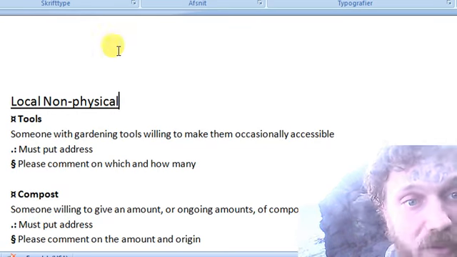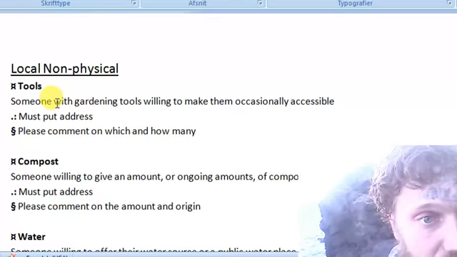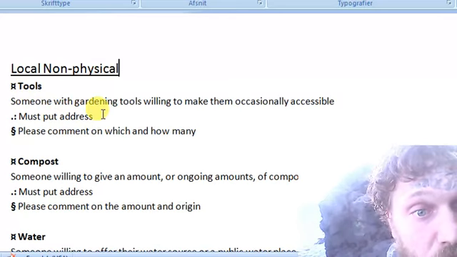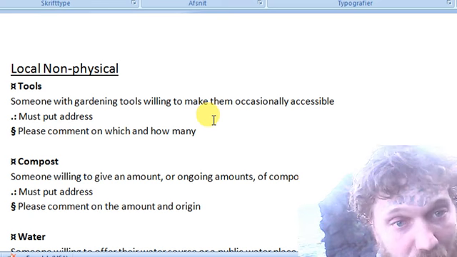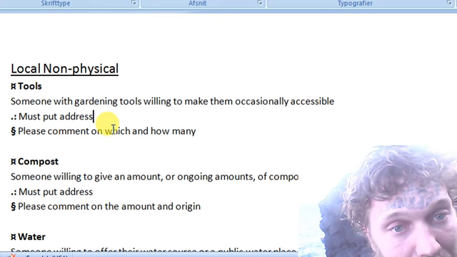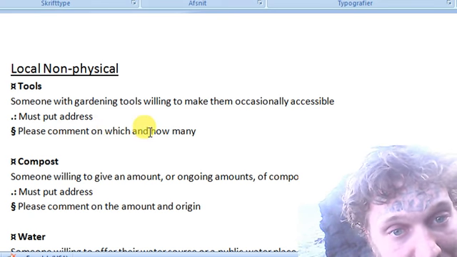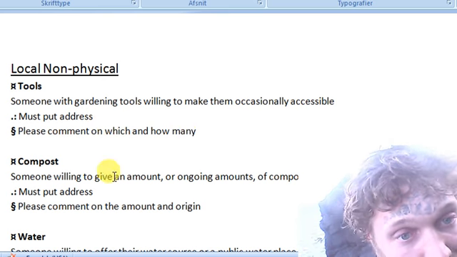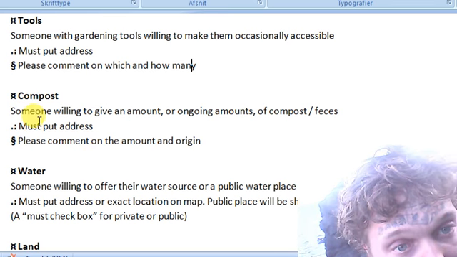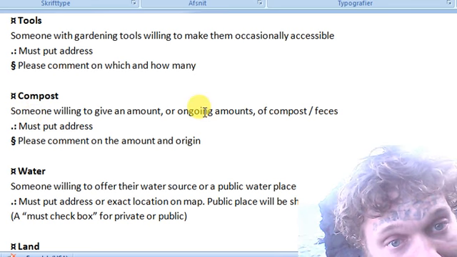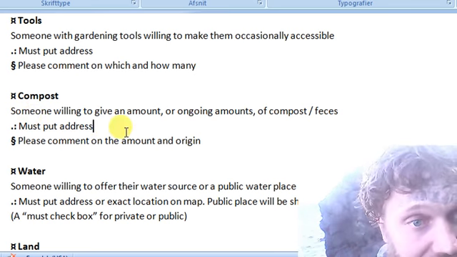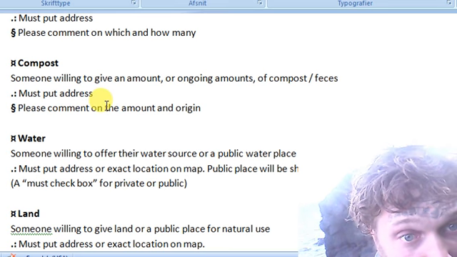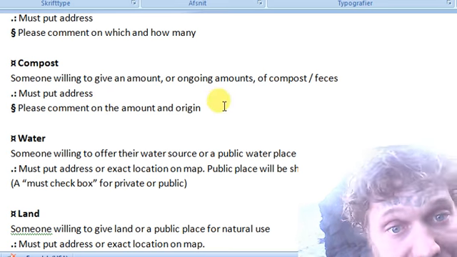Local non-physical. Tools. Someone with gardening tools willing to make them occasionally accessible. Must put address and please comment on which and how many. Compost. Someone willing to give an amount or ongoing amount of compost and feces. Must put address. Please comment on the amount and origin.